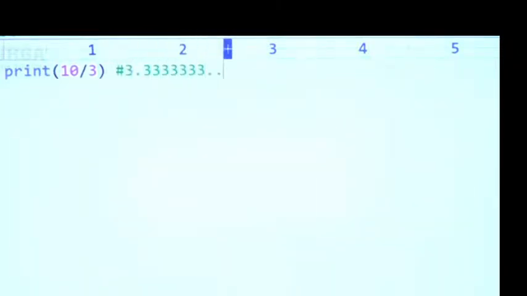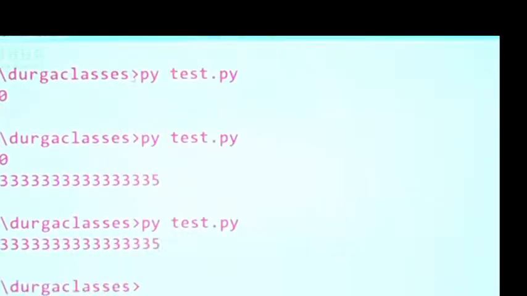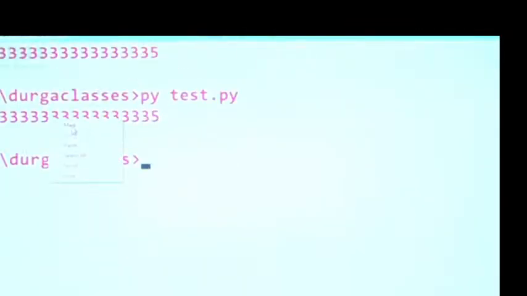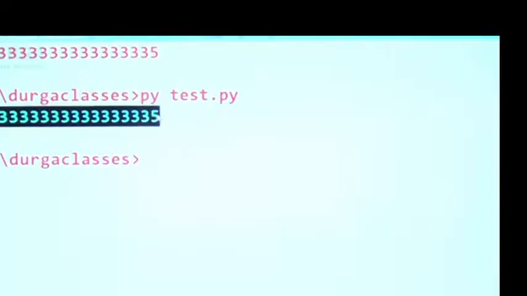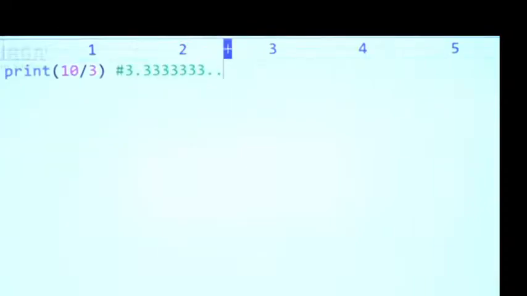3.3333, something like that you are going to get. Observe carefully, what answer are we getting? Yes, friend, perfect. 3.3333. Now, here I am taking print of 10.0 by 3. Sir, it is also floating point arithmetic only, because in normal division the result is always float.